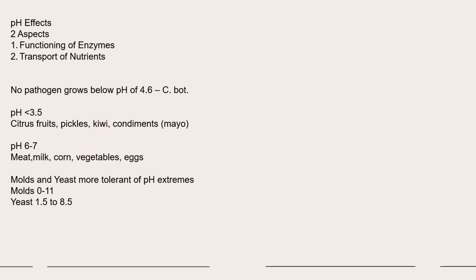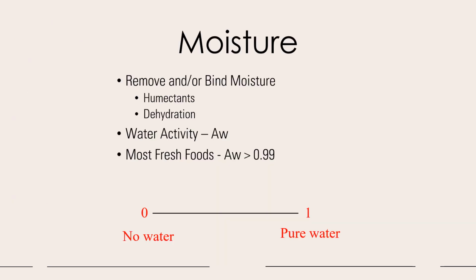Molds and yeast are more tolerant of pH extremes. Molds 0 to 11 and yeast 1.5 to 8.5. Moisture is also an important factor like pH. Remove or bind moisture: humectants, dehydration, water activity. Most fresh foods have a water activity greater than 0.99, and only fresh foods should have it.